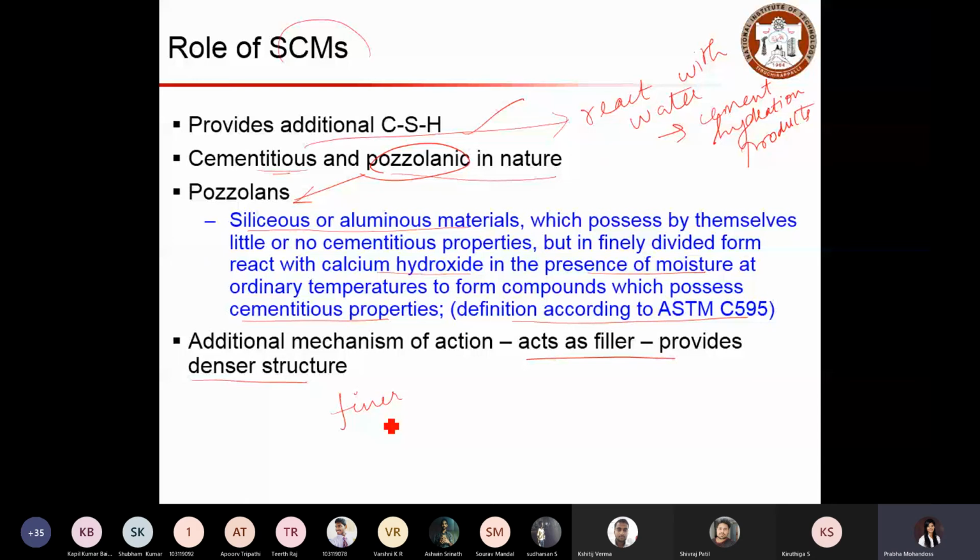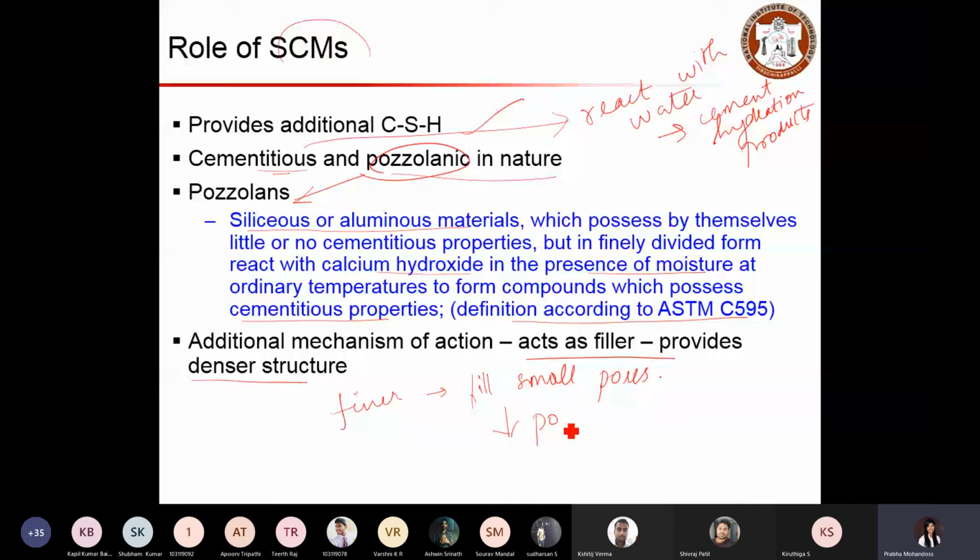When those small pores get filled, the matrix becomes denser, and that gives a durable structure and reduces the porosity and permeability. So these are the main benefits of using SCMs.